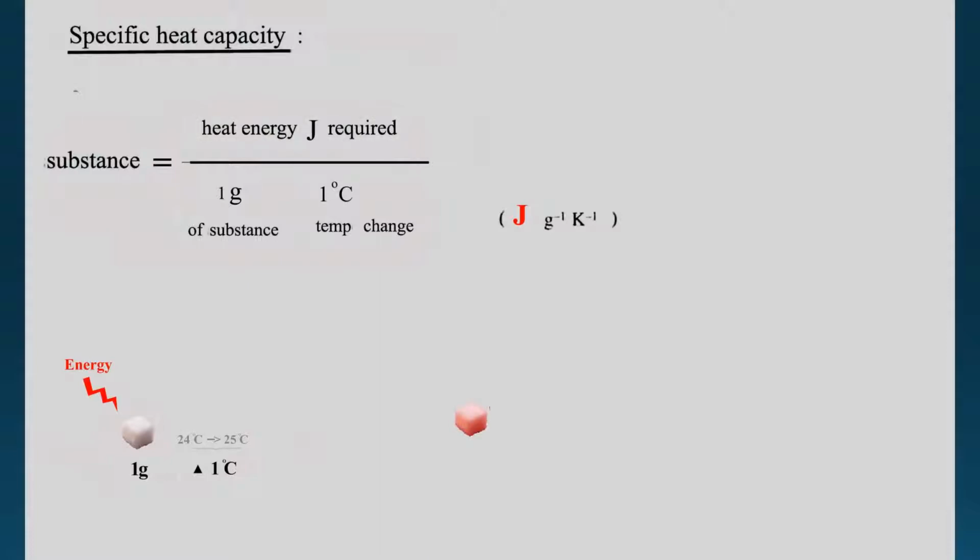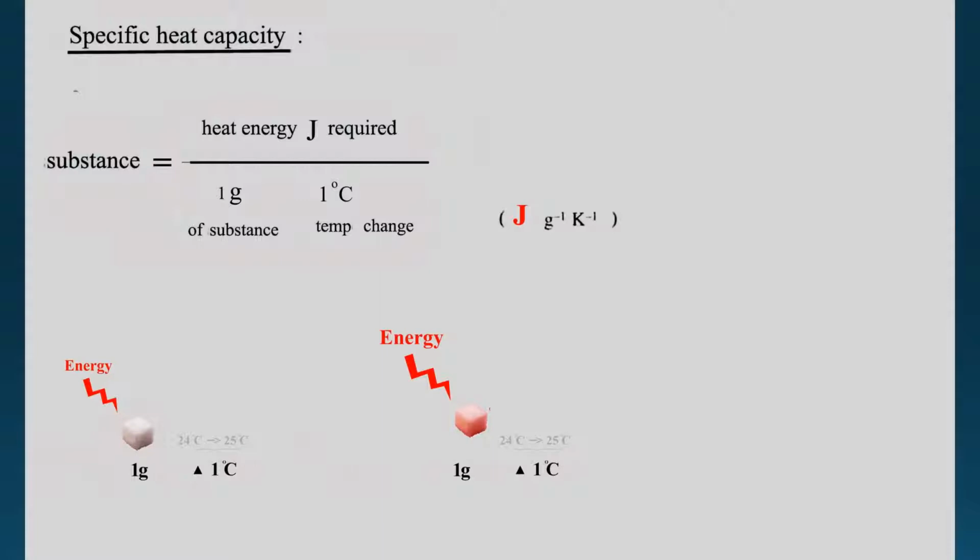Now let's take another example. Now I have a different substance. I take 1 gram of this substance and I also want it to raise temperature by 1 degree. How much energy do I have to inject?